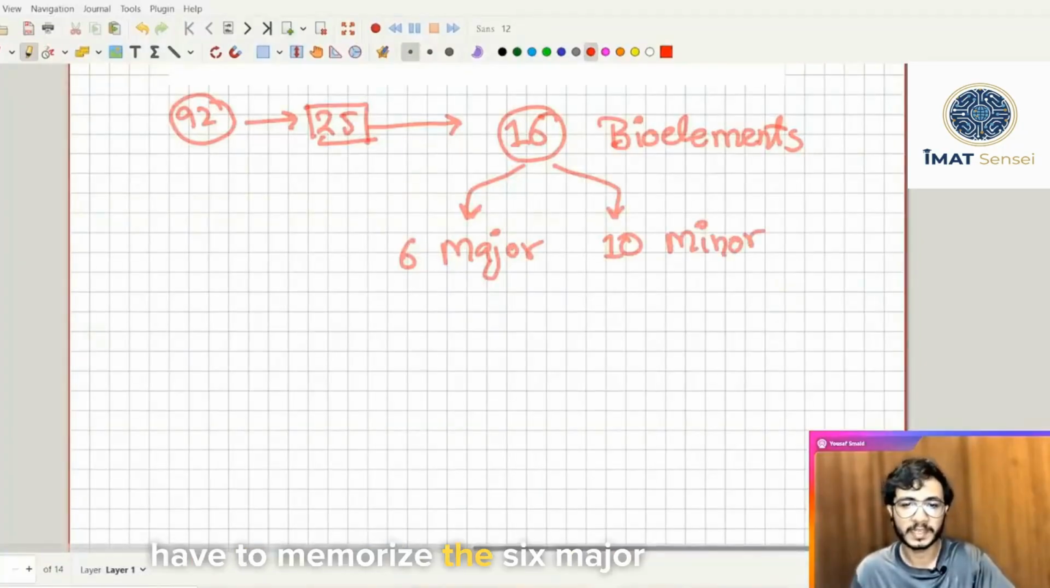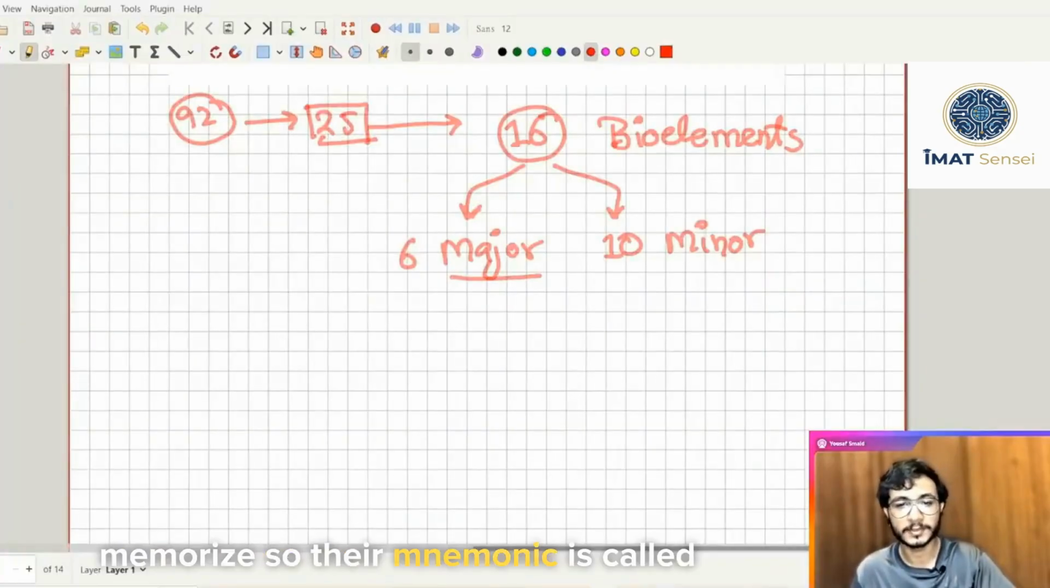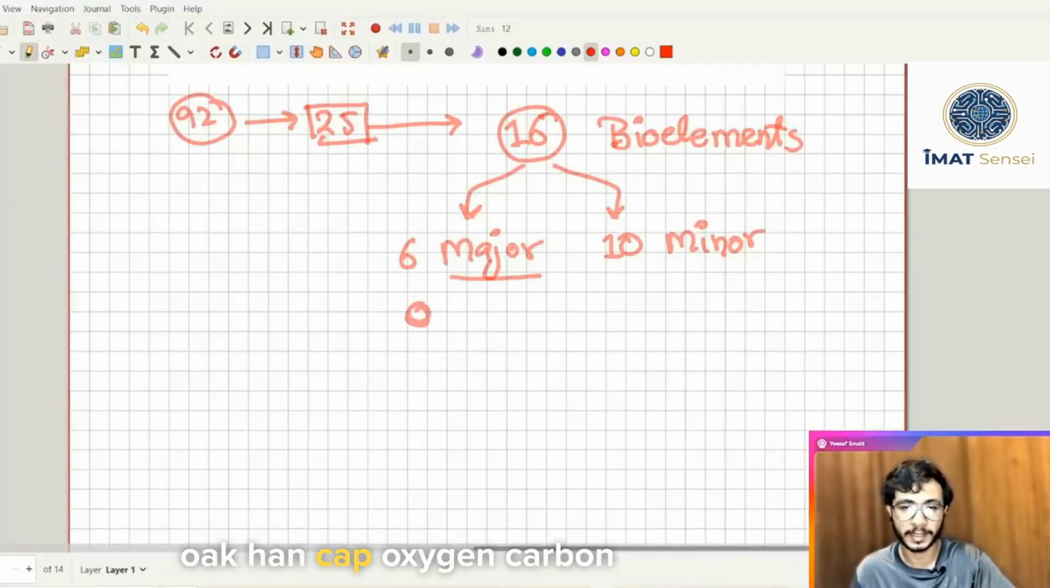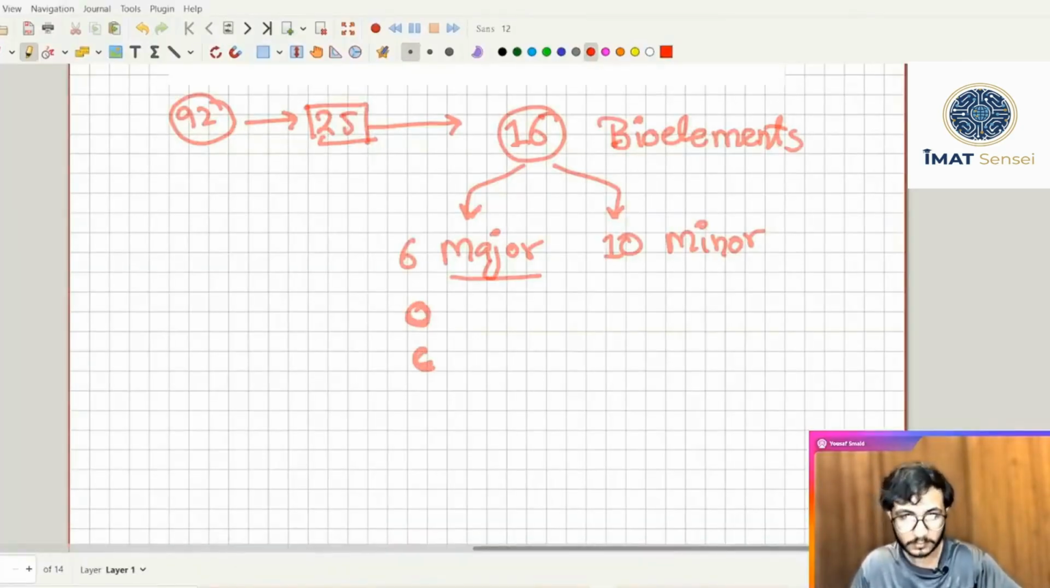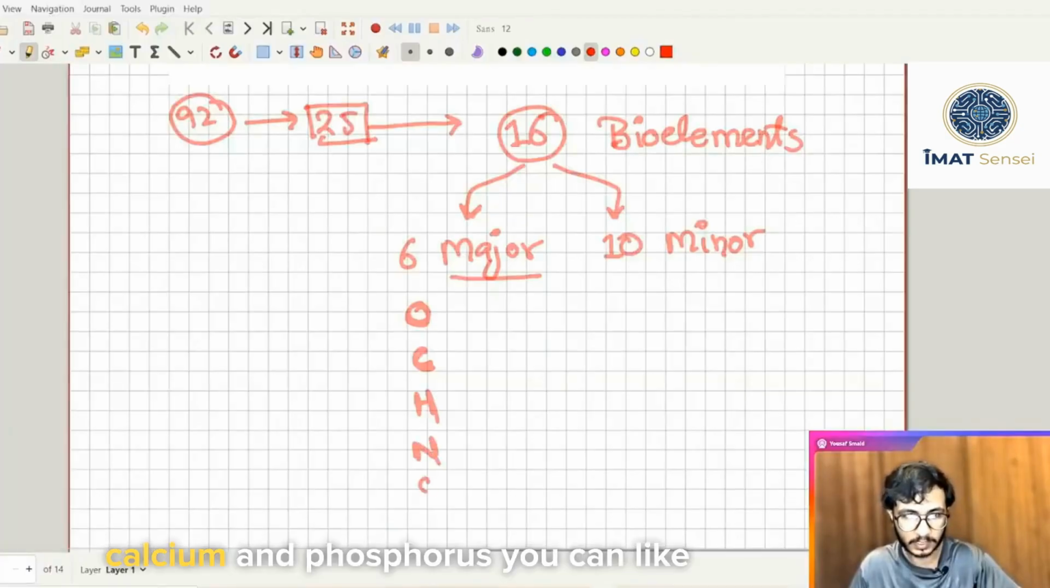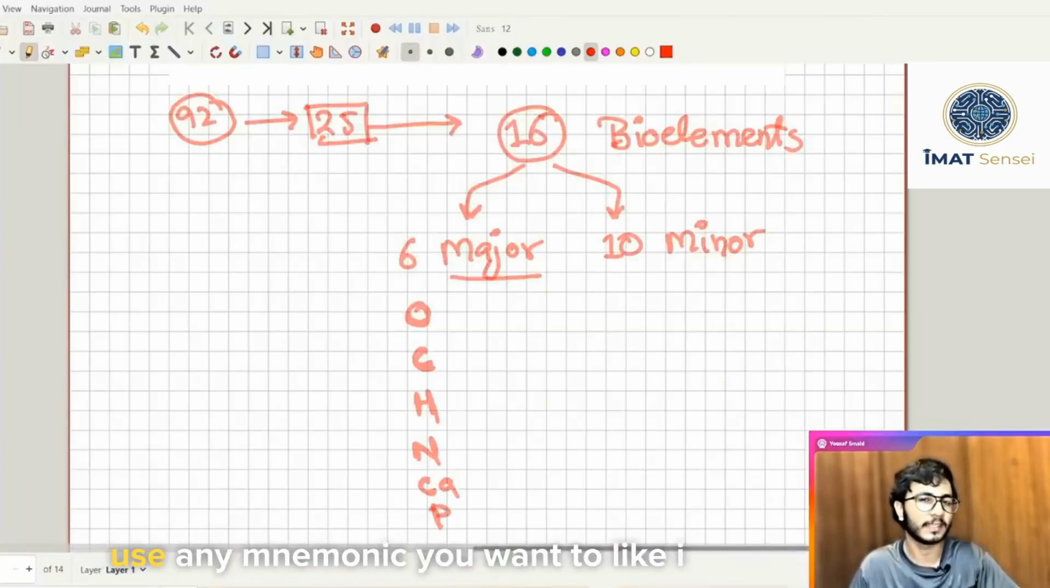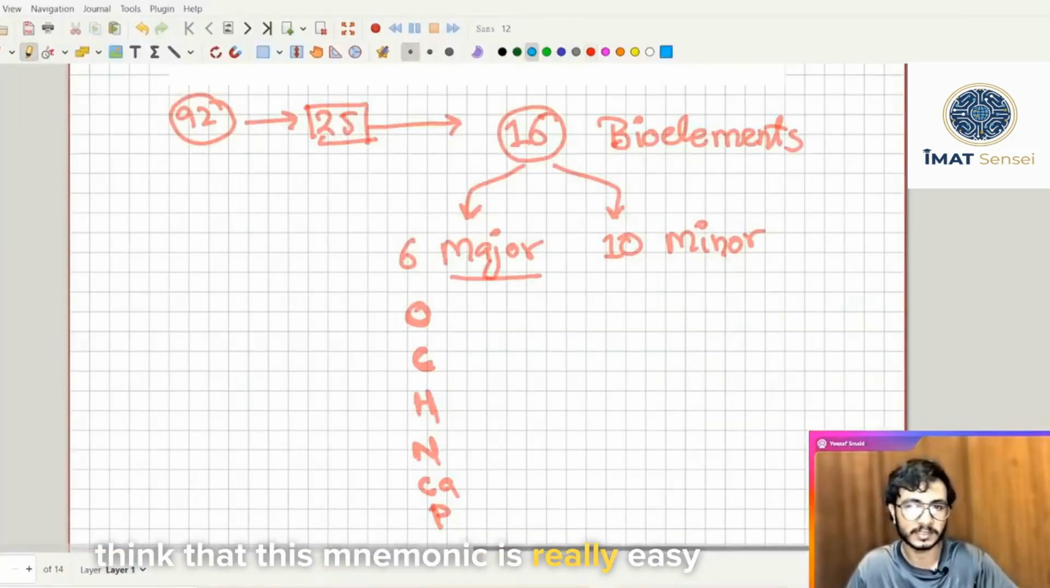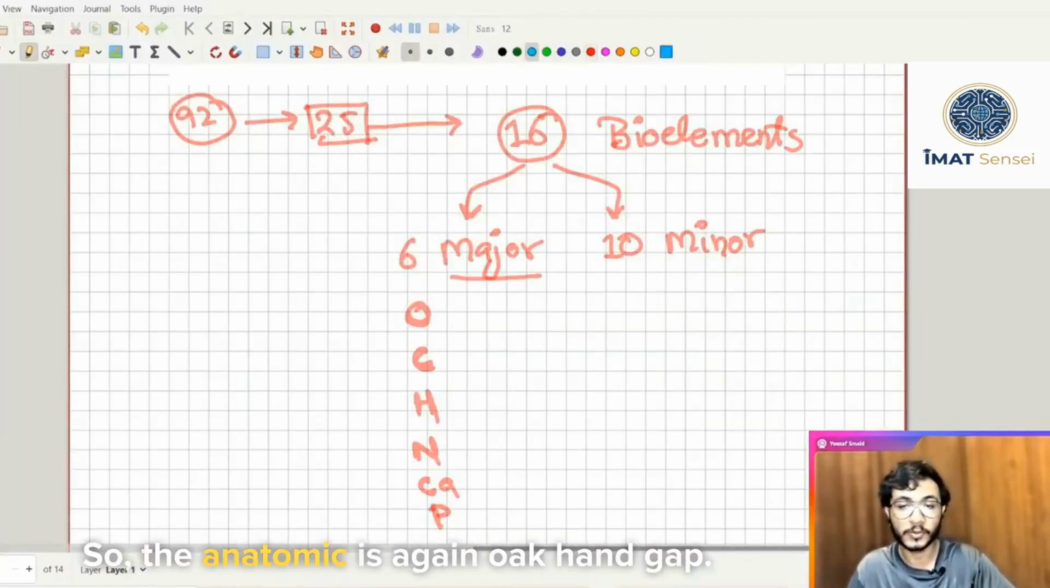So you have to memorize the 6 major elements that are really easy to memorize. Their mnemonic is called OCHNCAP: oxygen, carbon, hydrogen, nitrogen, calcium and phosphorus. You can use any mnemonic you want to. I think that this mnemonic is really easy. So the mnemonic is again OCHNCAP.